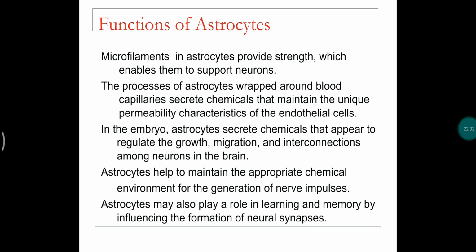So the functions of astrocytes are helping in the filtering of blood, and in the embryo it helps in the growth of neuron cells and also maintains the chemical environment around the neurons, and also for the generation of nerve impulses. They also play a major role in learning and memory by influencing the formation of neural synapses between different areas of the brain.